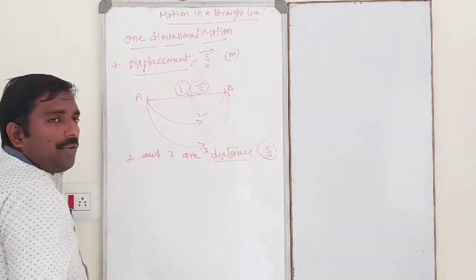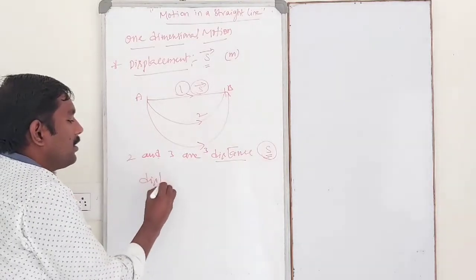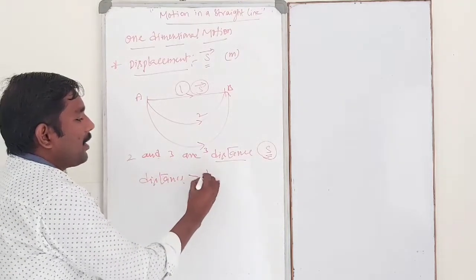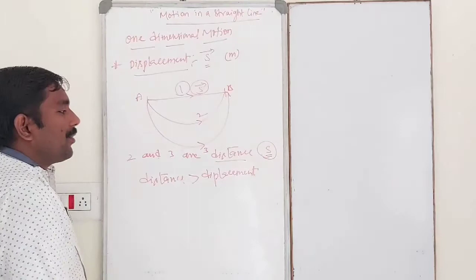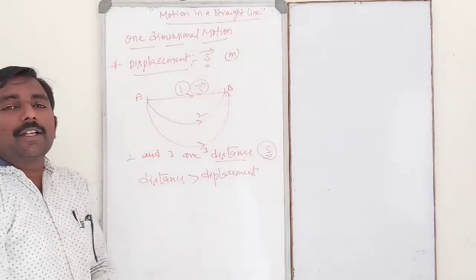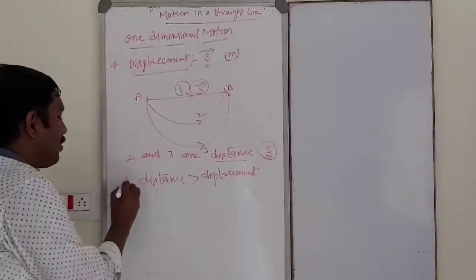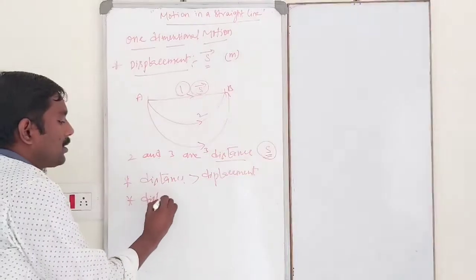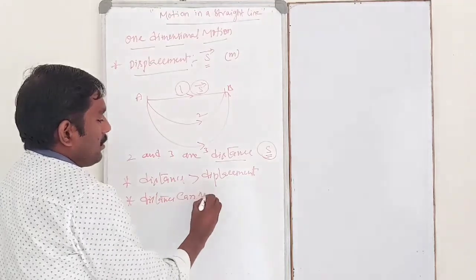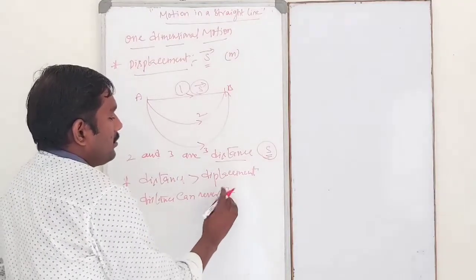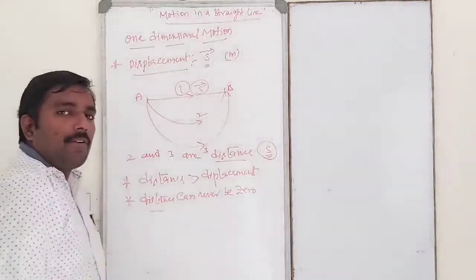So distance is always greater than displacement. Distance can never be zero.